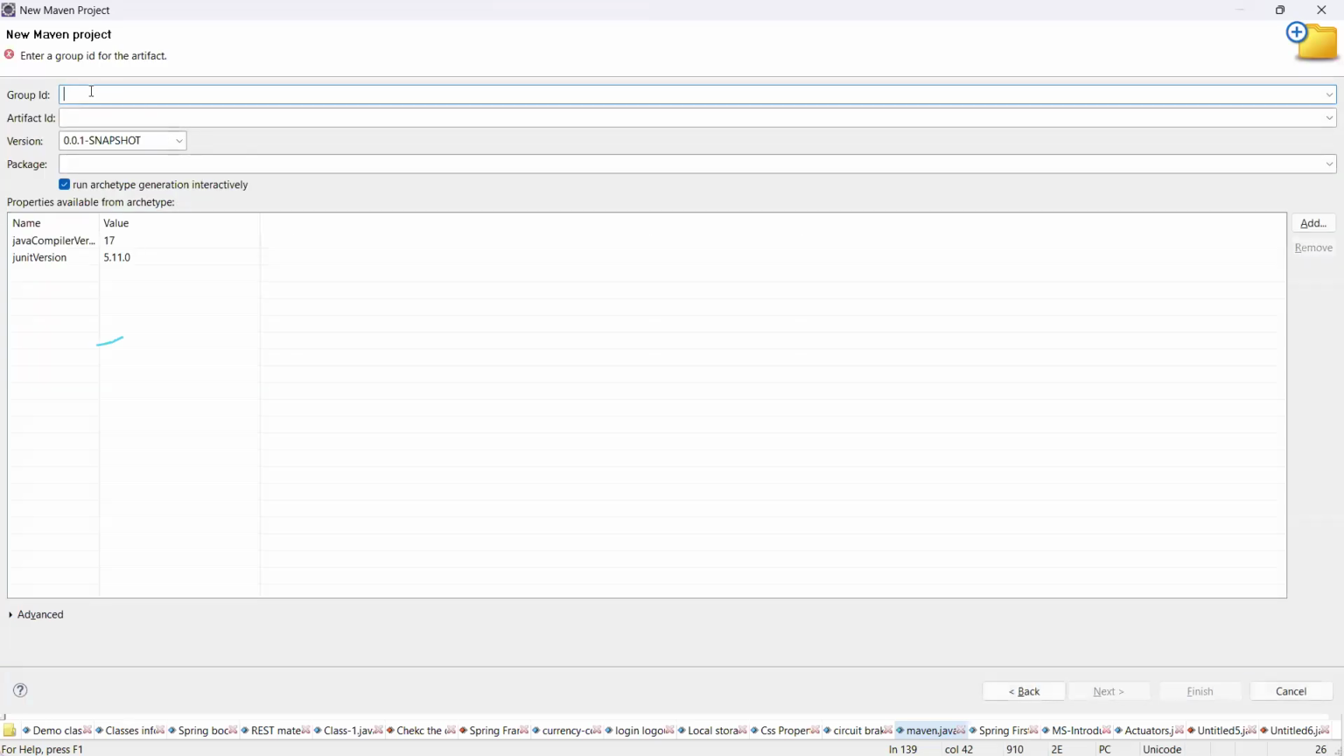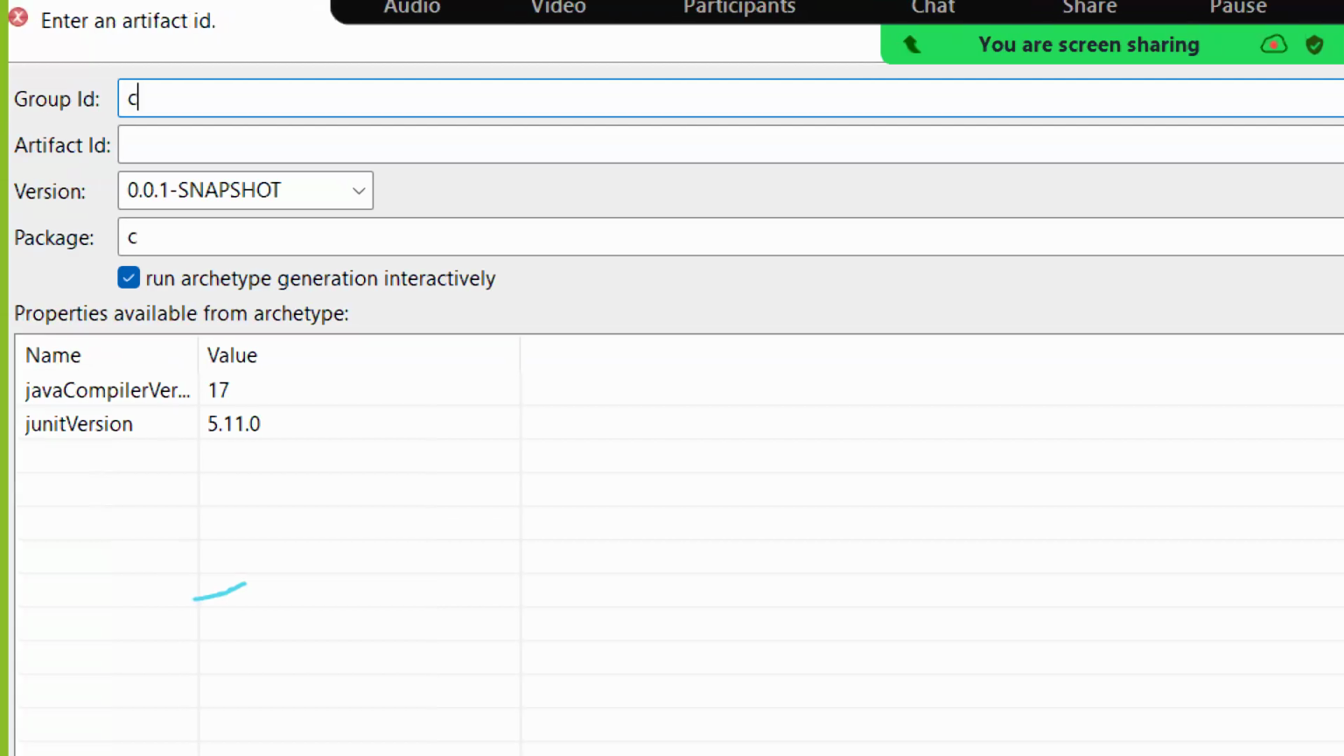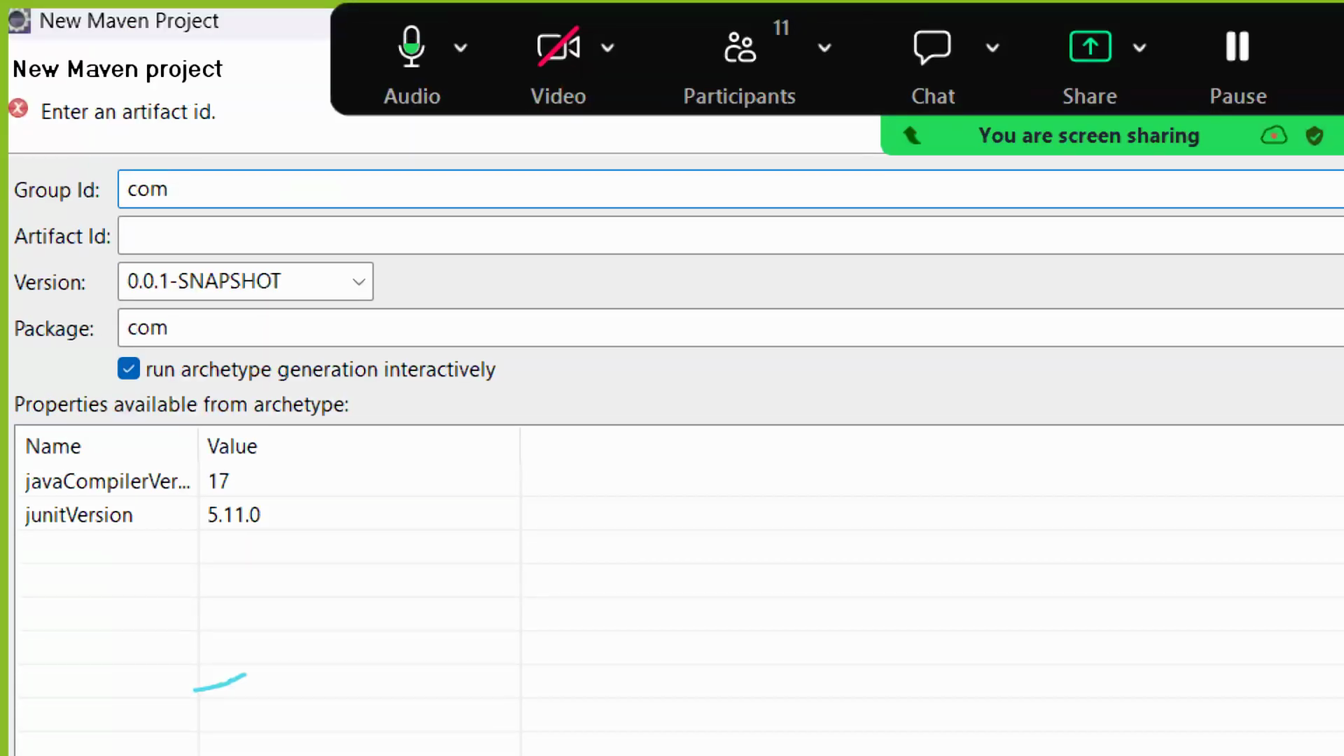Once you select the archetype, it asks for the group ID. Tell me guys, what is the group ID? Group ID is nothing but a package name. For the package name we can give the company's reverse domain name, guys. Let me go for com dot, and you can write codepulse. This is the group ID, which is nothing but a package name. And artifact ID is the project name. Tell me guys, project name is what? Spring demo example, Spring demo app, something like that.